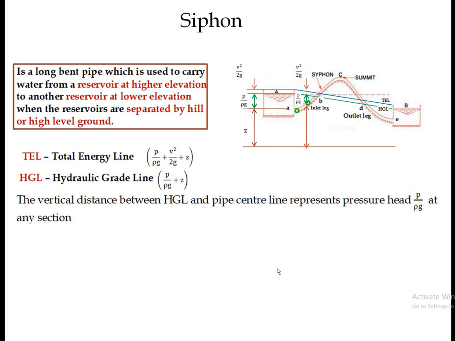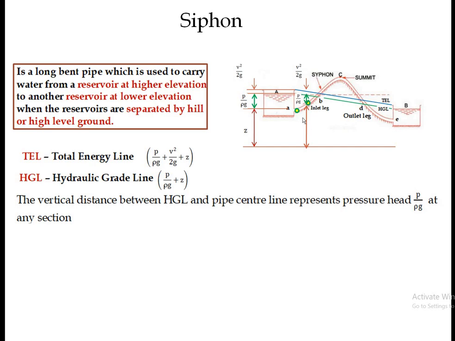Again, one more thing I want to discuss here. At this point this is the pressure head, and at this point this is the pressure head. So this is one scale actually, and this length shows this P by rho g, or head. According to the length of these two lines, we can say that at the entrance point the pressure energy, or the pressure head, is more than at the second point.